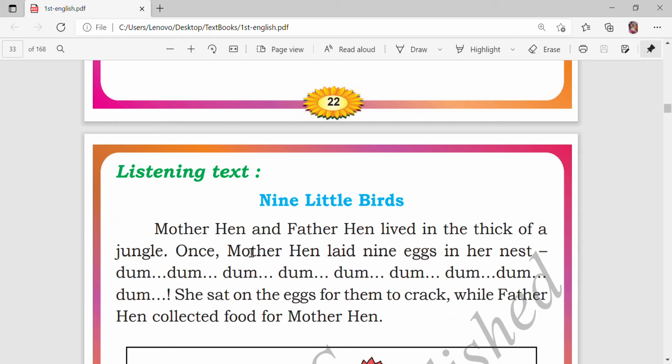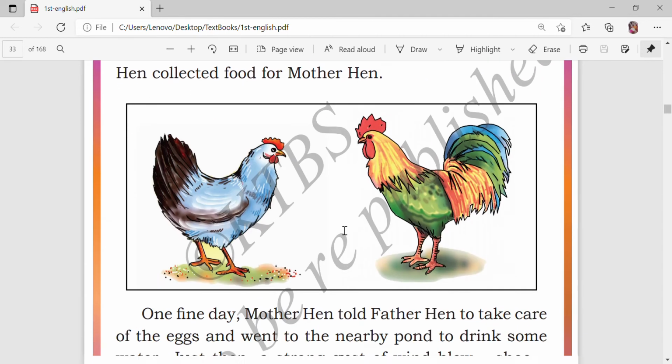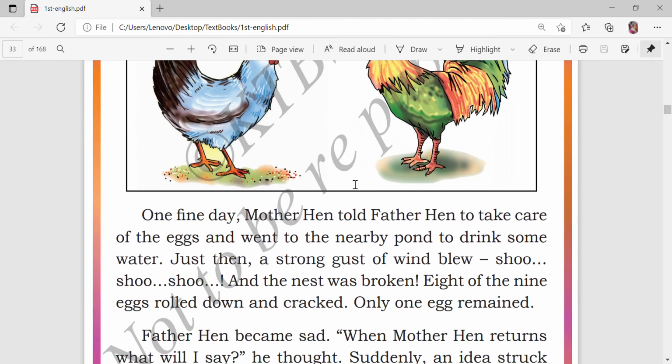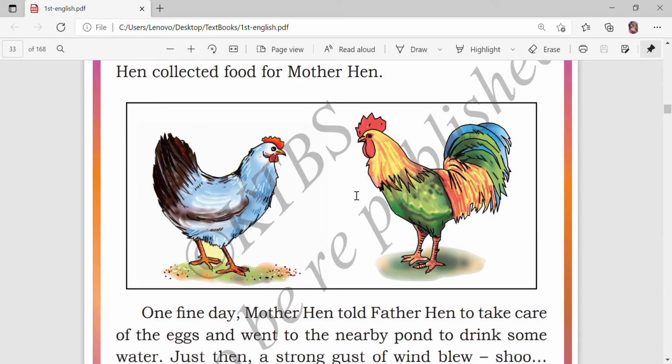She sat on the eggs for them to crack, while father hen collected food for mother hen. When the mother hen sat on the eggs, meanwhile the father hen collected food for her. The father hen collected food for whom? Mother hen. Okay, children, do you understand? Now you can see that picture. Father hen, also mother hen. Here you can see the picture, children. Yes, very good.